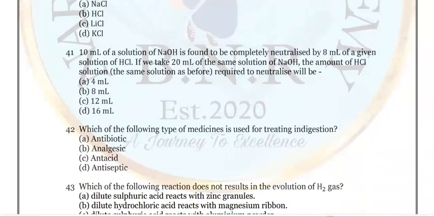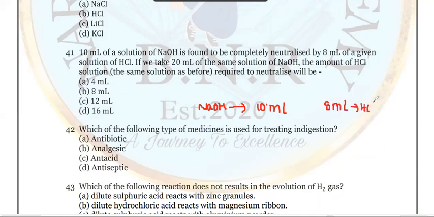Look at 41. 10 ml of an aqueous solution of NaOH is found to be completely neutralized by 8 ml of a given solution of HCl. So for 10 ml of NaOH, 8 ml of HCl is enough to neutralize.